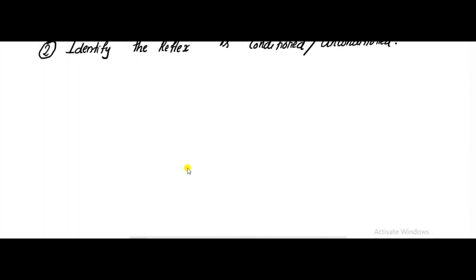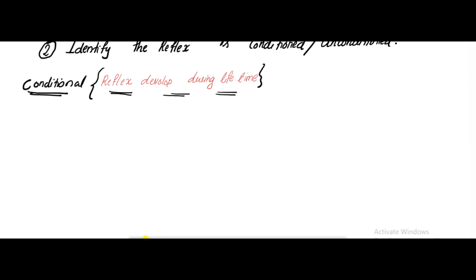Conditional reflex means it is a reflex developed during lifetime. We are trained or we have past experience about the situation.